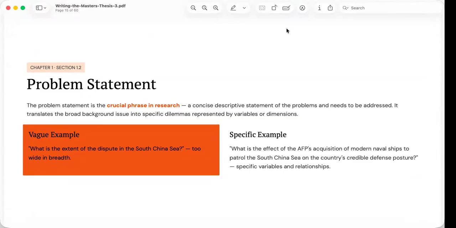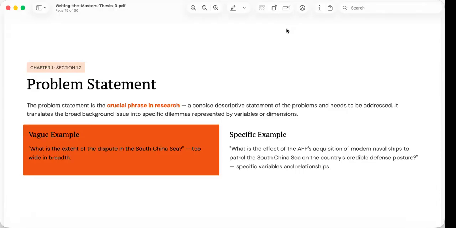Many beginning researchers confuse the background with the problem statement. The background explains the context of the issue. The statement specifies exactly what the study seeks to investigate. There is an excellent example in this slide of the difference between a vague and a specific problem.